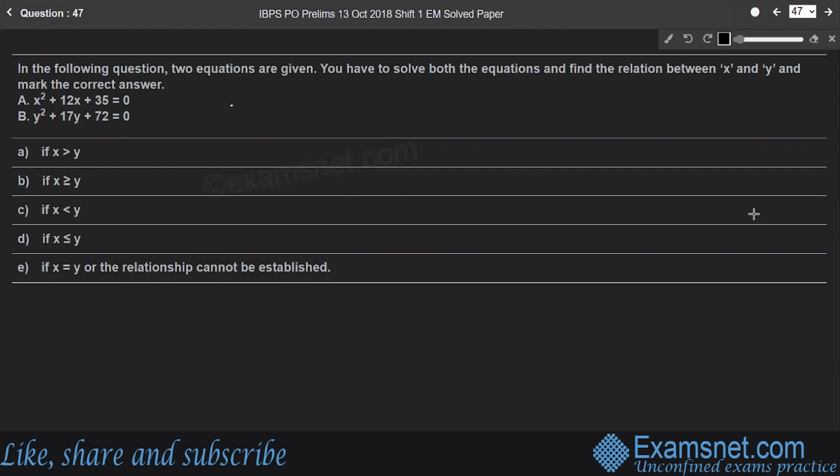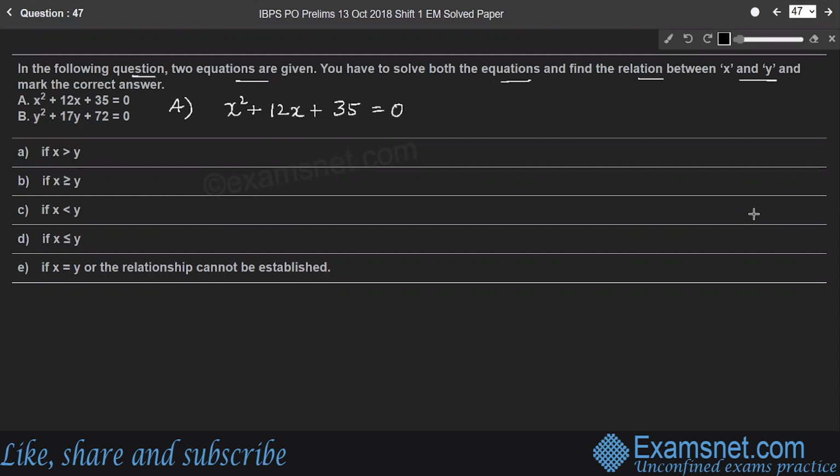Question 47. In the following question, two equations are given. You have to solve both the equations and find the relation between x and y and mark the correct answer. Here, the first equation is x squared plus 12x plus 35 is 0. Right?